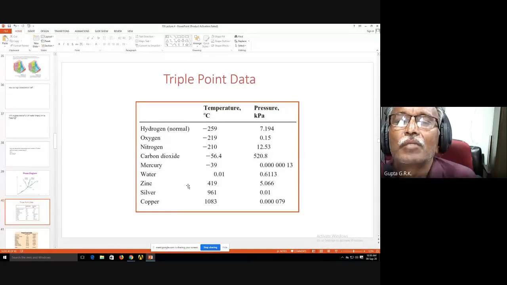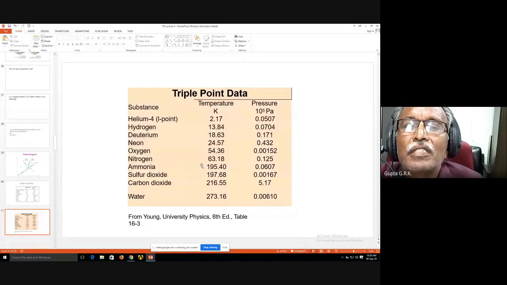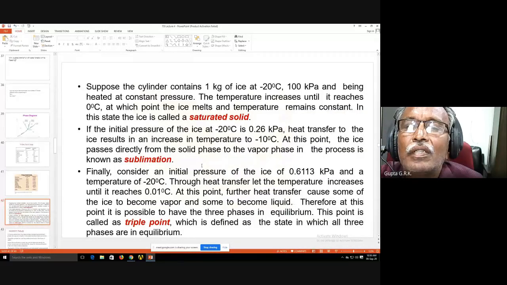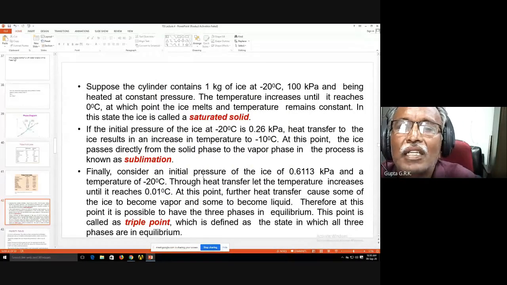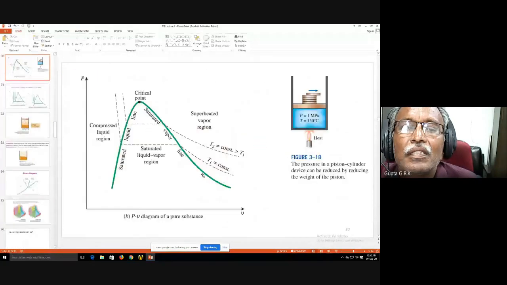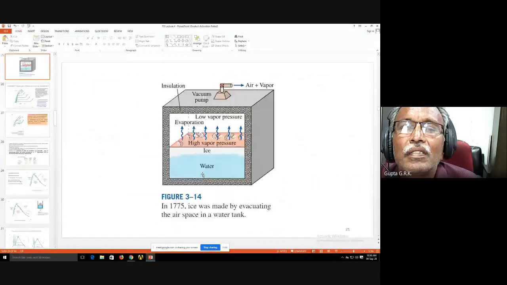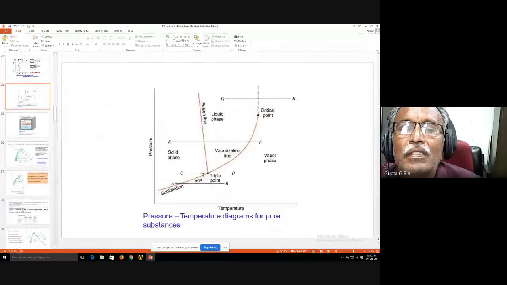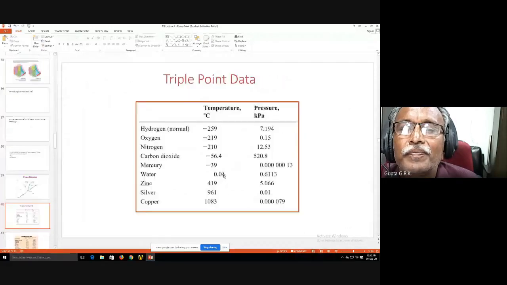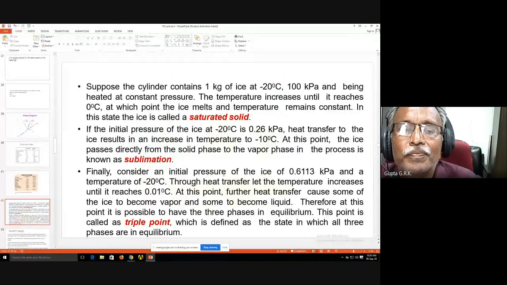This is triple point data for all the different substances. This also is all self-explanatory. I have shown those horizontal lines A, B, C, D, E, F, G, H, and those are explained in that particular slide.